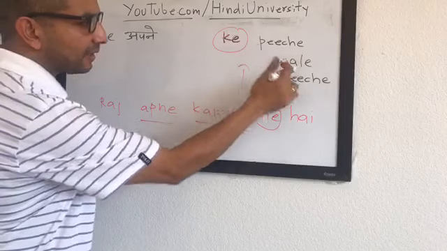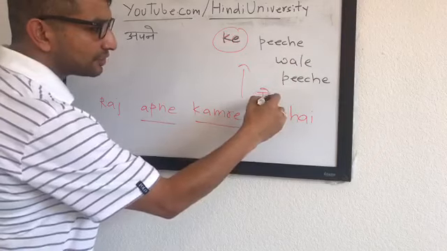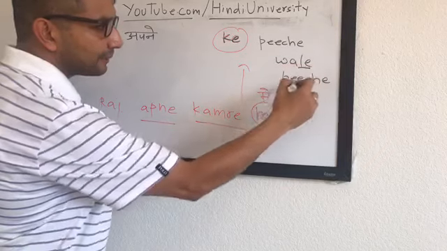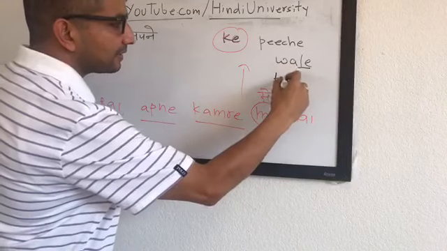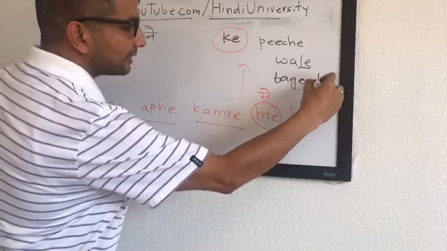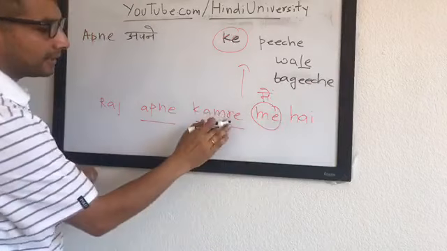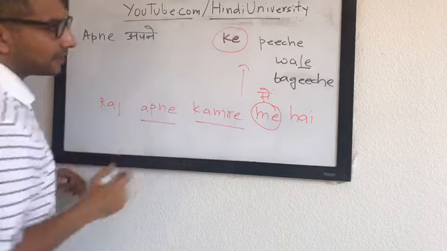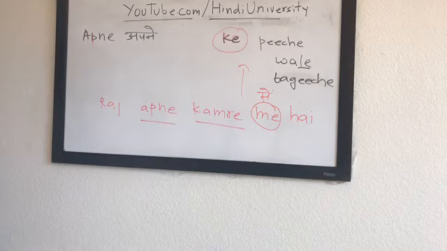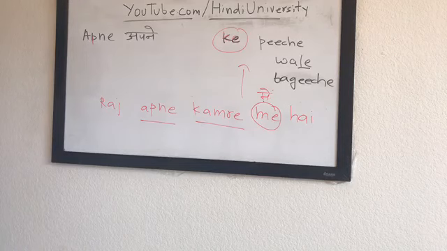Typically it's पीछे वाला, but because there is a postposition में, it becomes पीछे वाले. Okay, पीछे वाले बगीचे में है. And similarly, kamra becomes kamre, because there is a के. Kamre ke पीछे वाले बगीचे में है.